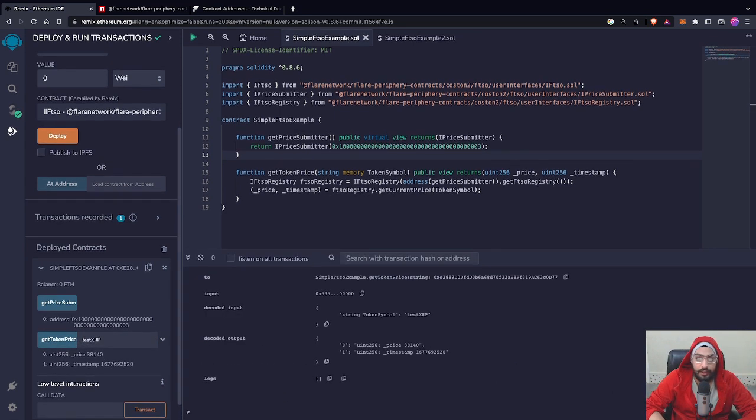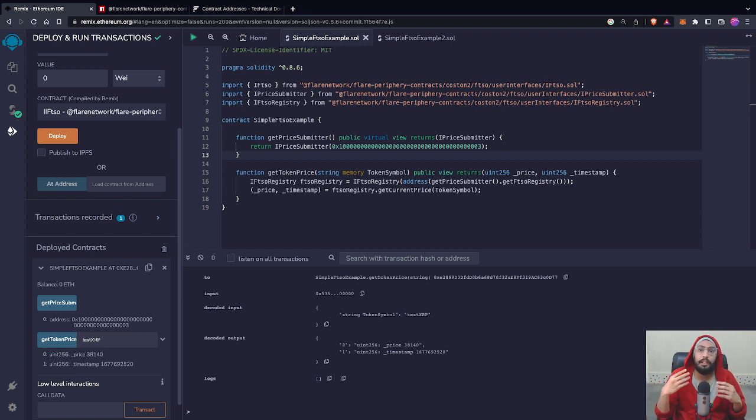It has returned the result. As you can see in the input, we have passed the text XRP as the token symbol, and here the decoded output first gives out the price, that is 38140, so that will be around $0.3814, and we also have our timestamp. So we have successfully retrieved a price feed from the FTSO.